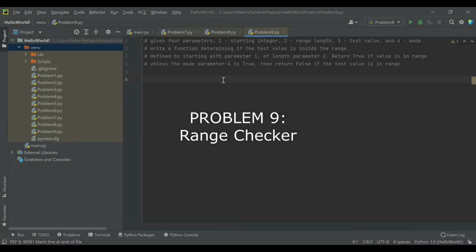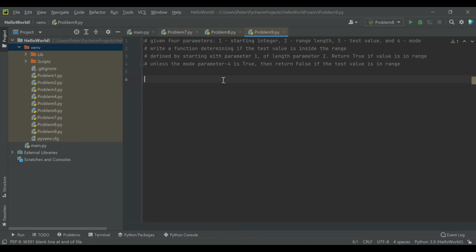Given 4 parameters: 1, starting integer; 2, range length; 3, test value; and 4, mode. Write a function determining if the test value is inside the specified range, defined by starting with parameter 1, of length parameter 2. Return true if the value is in that range, unless the mode parameter 4 is true. Then return false if the test value is in range.